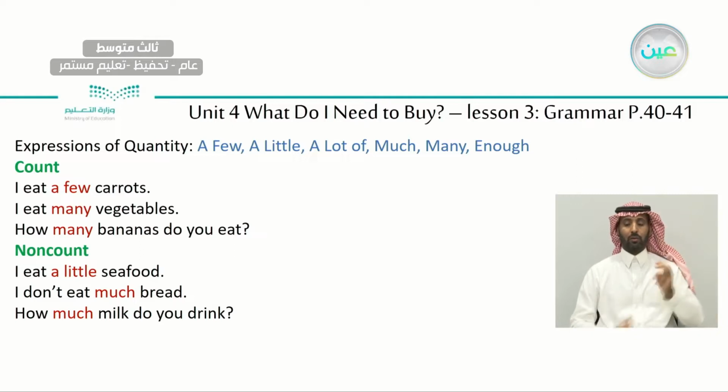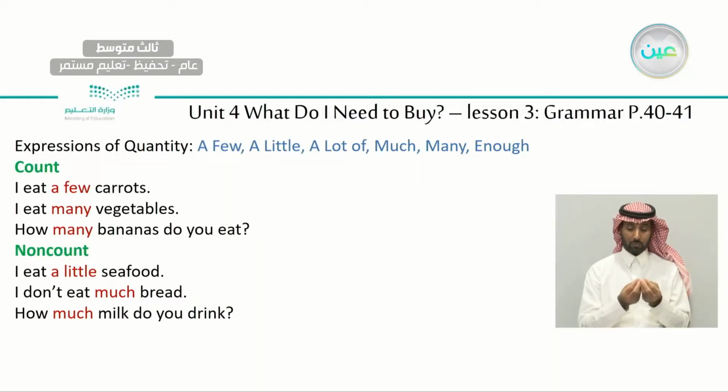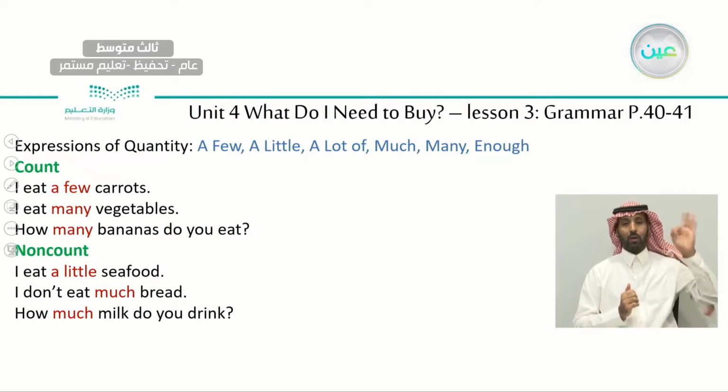We use them with the things we can count. Like, I eat a few carrots. Carrots, we can count carrots. It's a countable noun. That's why we use a few. Here, we have a few. We use it with the countable noun.